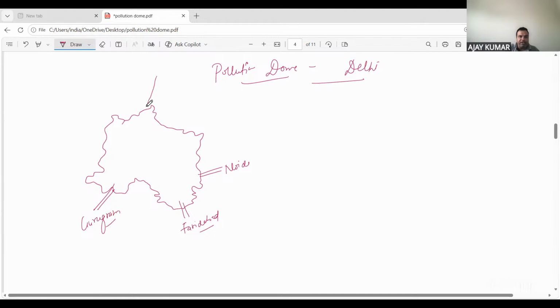ठीक है. And this is the highway that connects Delhi with Chandigarh. ठीक है. Plus you can locate a couple of places like Connaught Place, which is one of the happening places of Delhi. ठीक है. करोल बाग लिख सकते हो. लॉट ऑफ यू आर इन करोल बाग. यहाँ पे करोल बाग है. ठीक है.